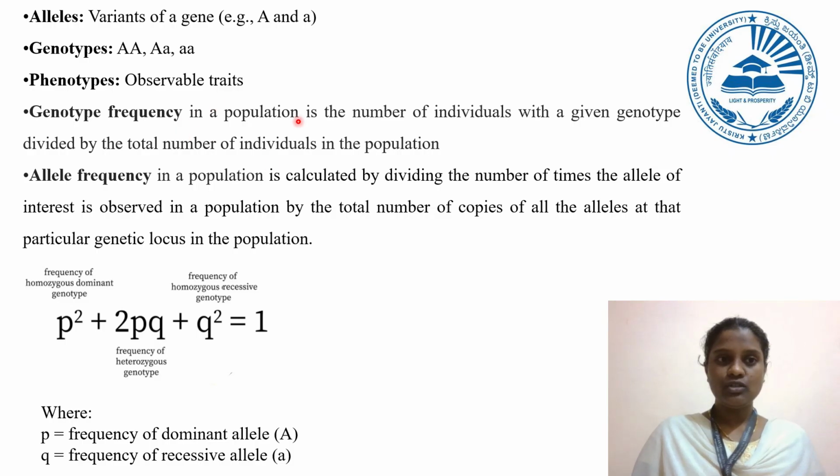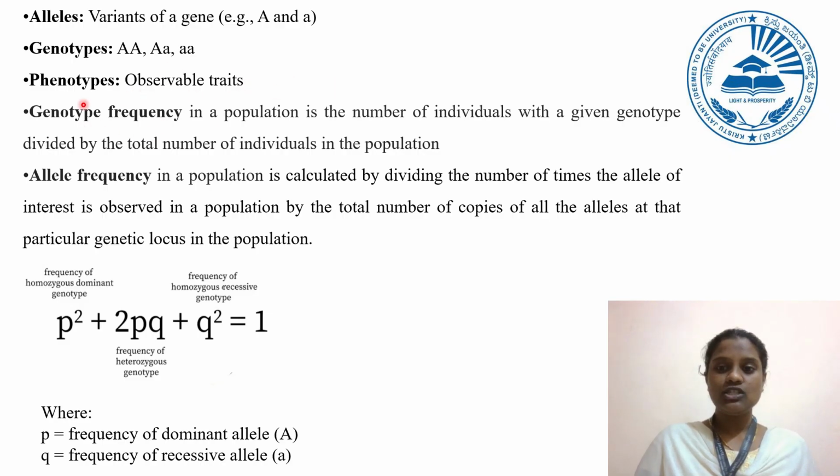Before we enter into the Hardy-Weinberg principle, let us know a few important terminologies. What is an allele? An allele is an alternative form of a gene. It can be either a dominant allele or a recessive allele. Then what is a genotype? Genotype is the genetic makeup of an organism. It can be homozygous dominant, heterozygous dominant or homozygous recessive. Then what is a phenotype? Phenotype is the observable traits that we see in an individual.